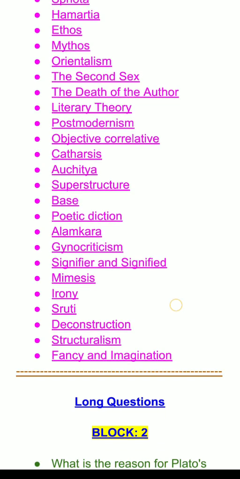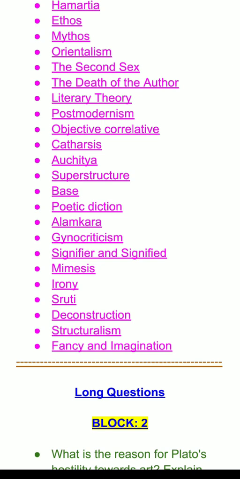Now moving on to the next one, that is literary theory. Sometimes it is asked, though most of the times it is not. But obviously we have to do it because we are studying this paper, so we should know what literary theory is and what the main features of literary theory are.